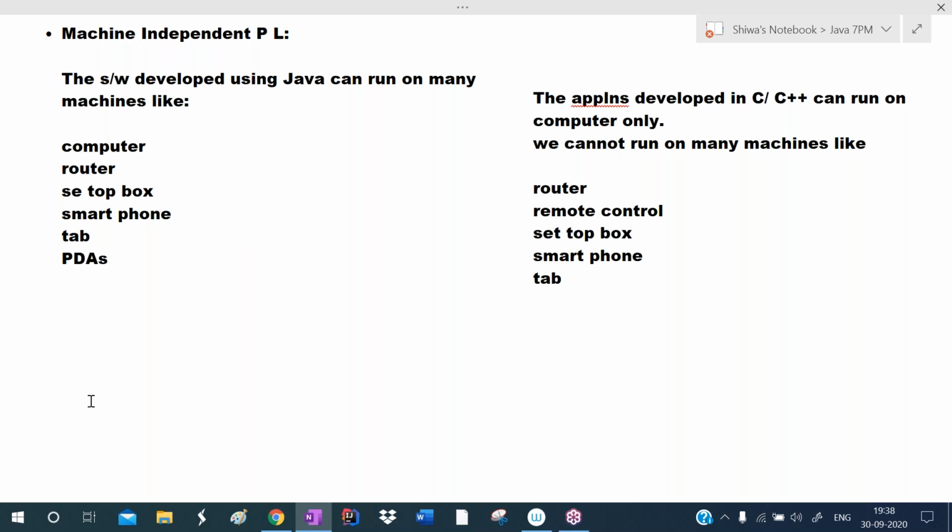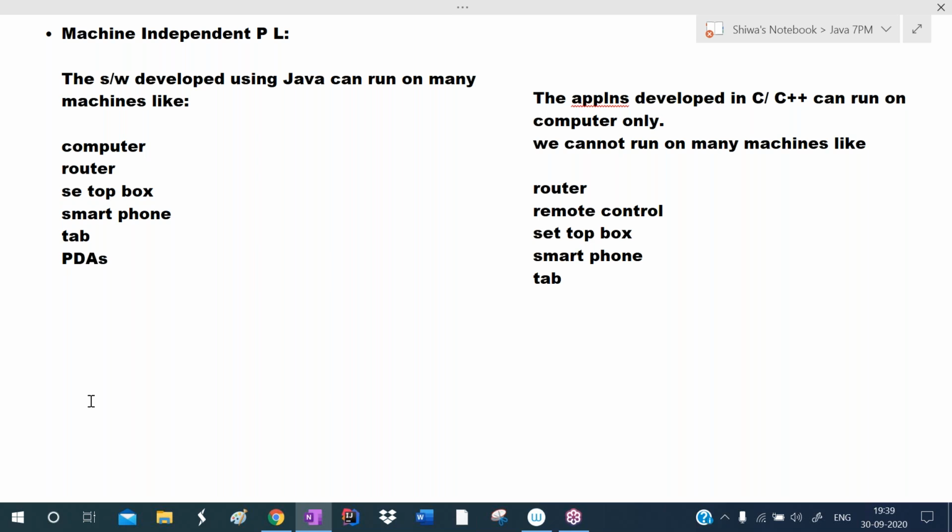Before Java, these features were not there. Java brought these new features, so this language brought many changes in the software industry. These two are very important, major features of Java. Actually, Sun Microsystems got a project from another company, an electronic devices company. They wanted to run that application on many electronic devices, on many machines. From that client requirement, Sun Microsystems developed the Java language.